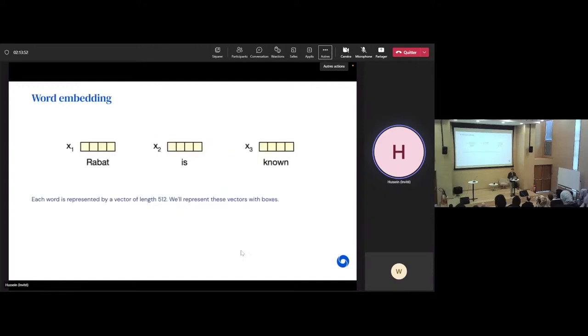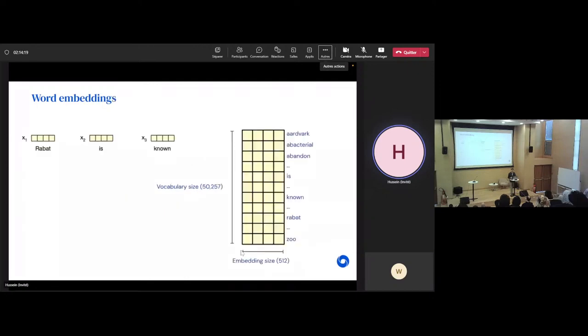And to do that, you're going to build this kind of matrix where every word in your dictionary is a row, and then you have, in this cartoonish example, 4 columns, but actually maybe 500 columns. Every word in your dictionary corresponds to some particular vector. Then when you have an input sentence, you change all the words into vectors by this kind of mapping, right? So this dictionary defines a mapping.